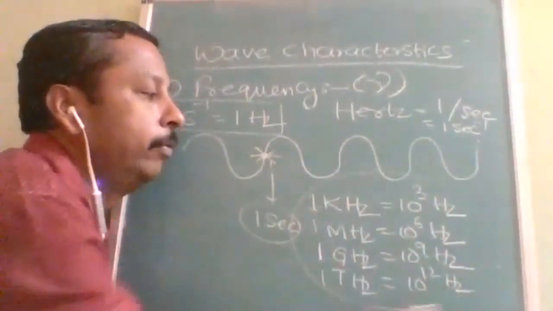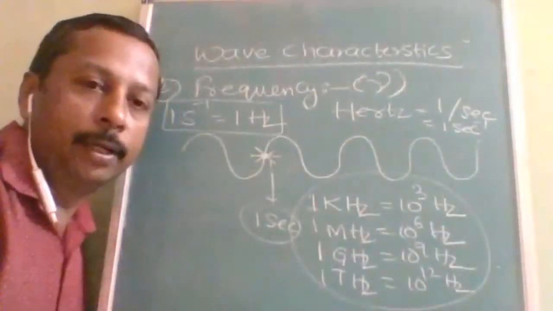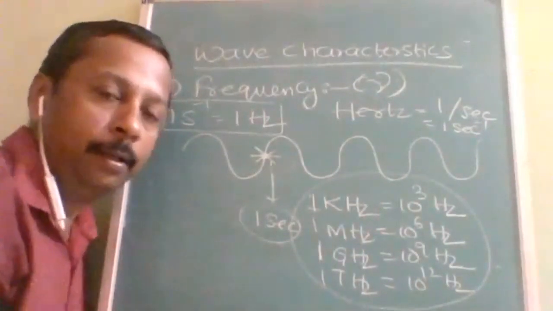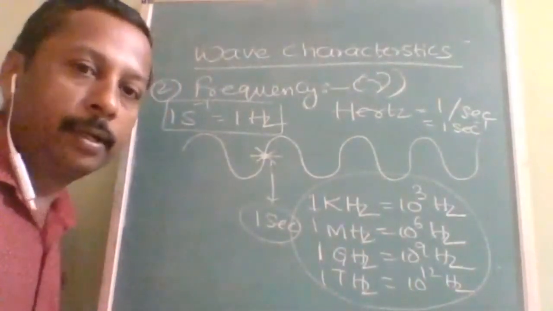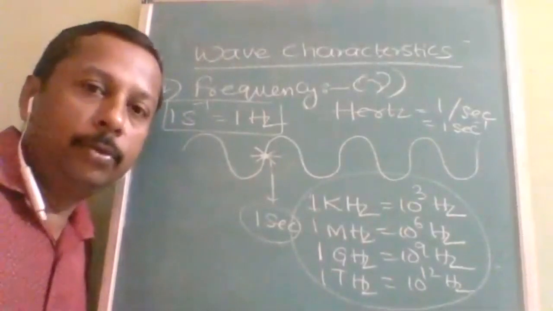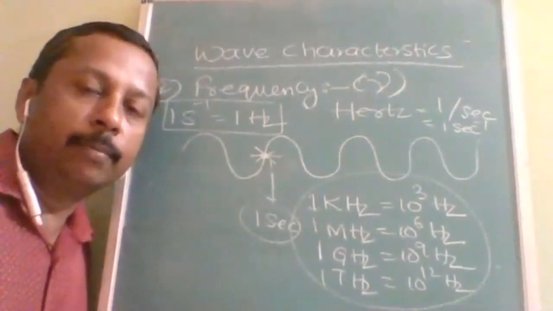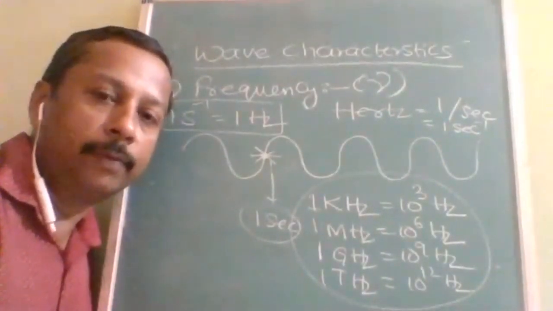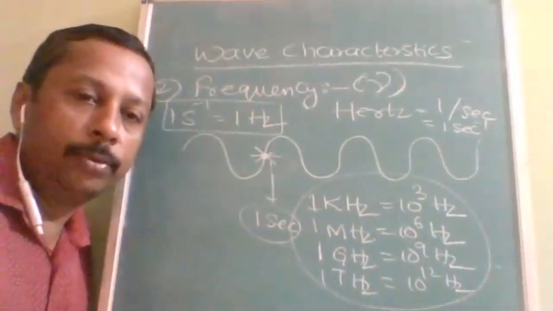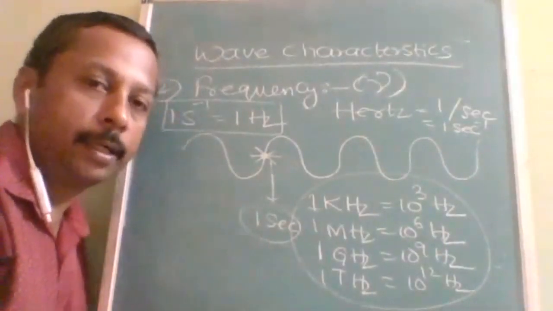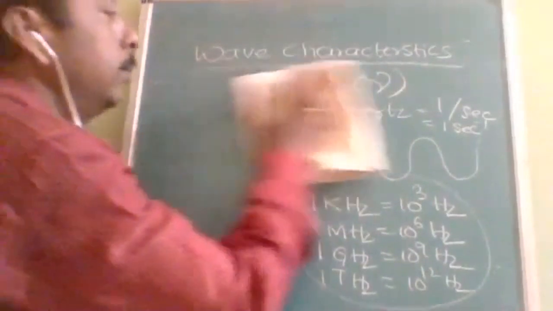Normally we follow multiples of 3 only, whether positive power or negative power. Frequency, is it understood? What is denoted with nu, and what is the definition? Number of waves passing through a point in 1 second, and what are the units and their relation. Is it understood?